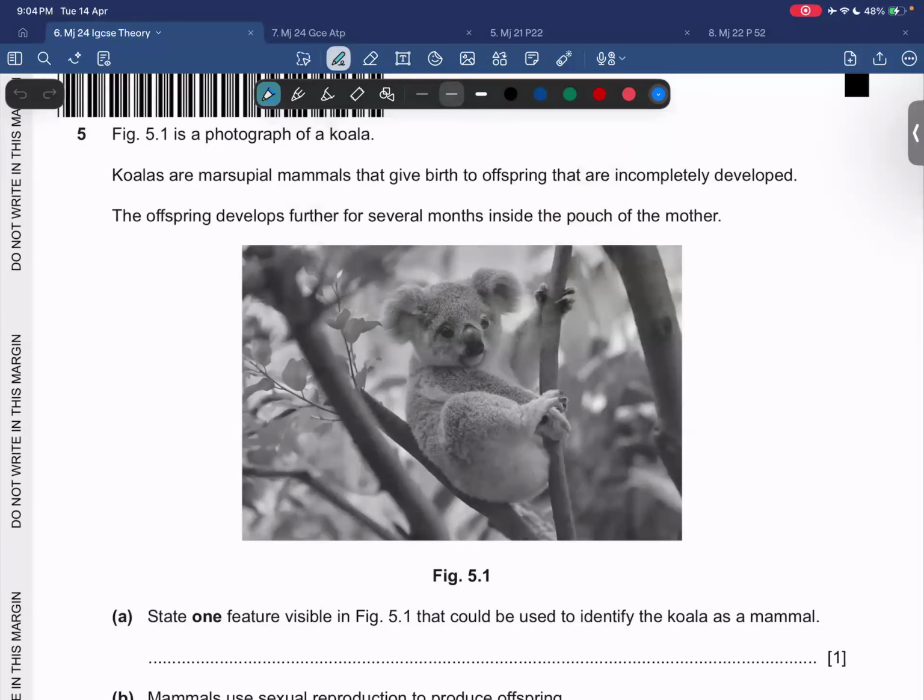Figure 5.1 is a photograph of a koala. Koalas are marsupial mammals that give birth to live offspring that are incompletely developed. The offspring develop further for several months inside the pouch of the mother, right? Like we have kangaroos, I think we have platypuses as well.